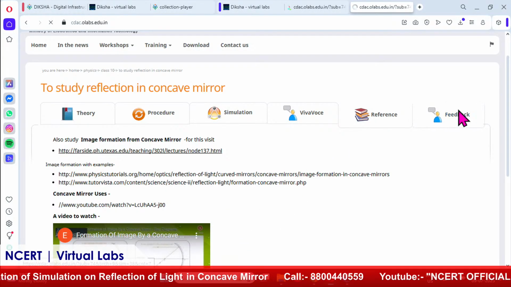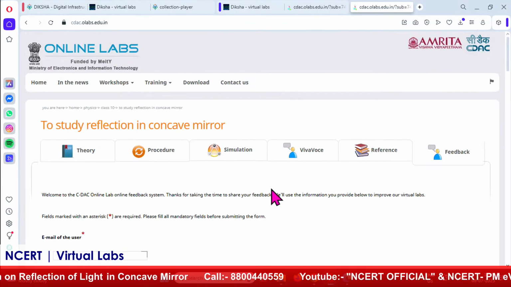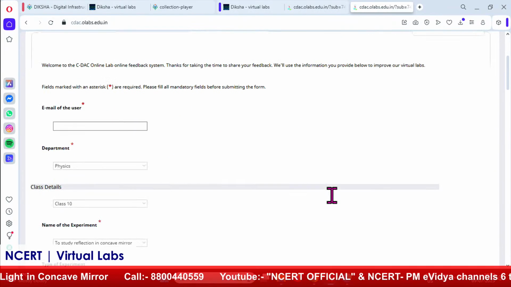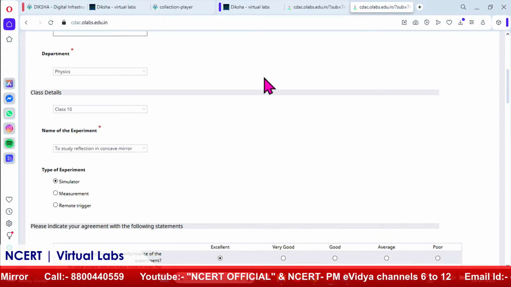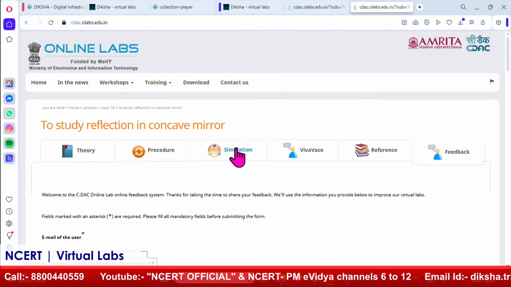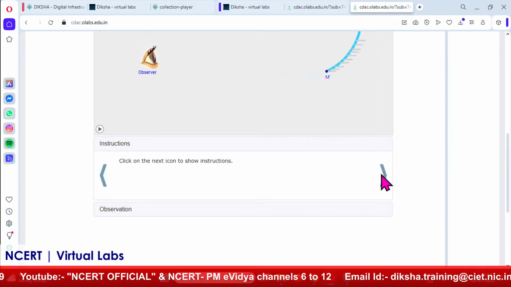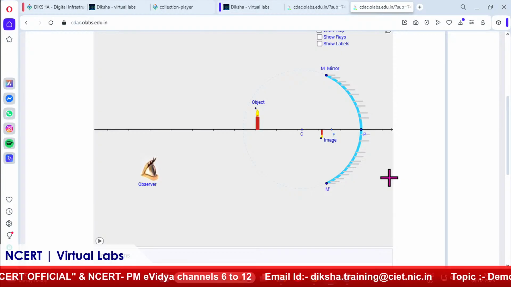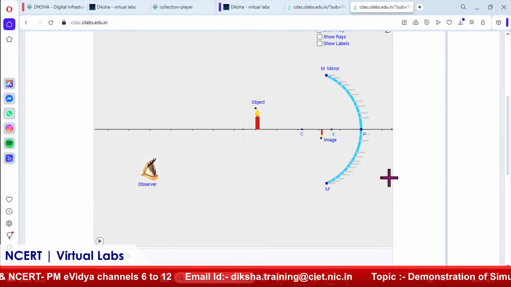Then there is a feedback form. After that they can give their feedback, like which part is correct, which part is not correct. In this way we can see that the entire experiment is very well explained over here, and with the help of this simulation the student can do this experiment any number of times, without hesitation about whether they are doing it correctly or not.